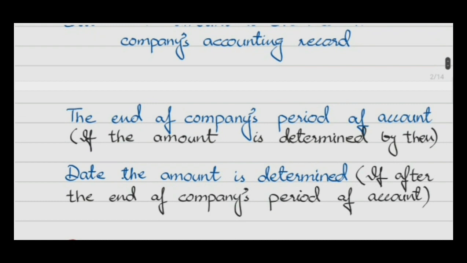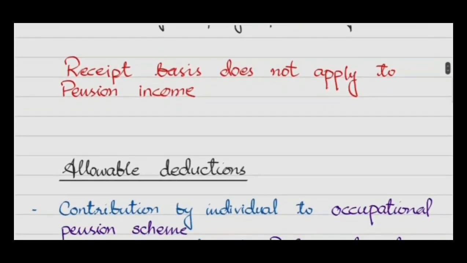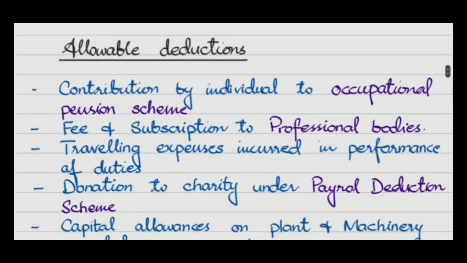And the remuneration, if determined by the end of the period of account, then the closing date of the period of account, and if the remuneration is determined after the period end, the date when the amount is determined. Remember, the receipt basis does not apply to pension income.